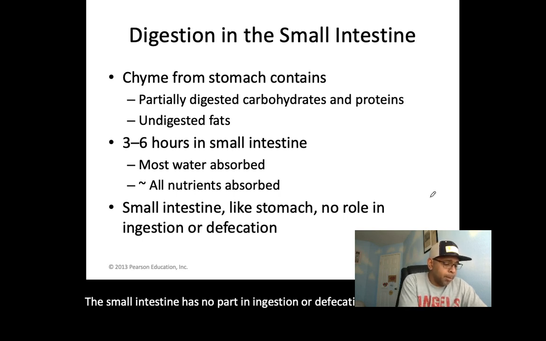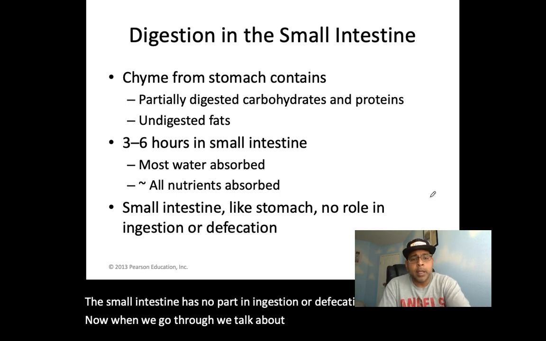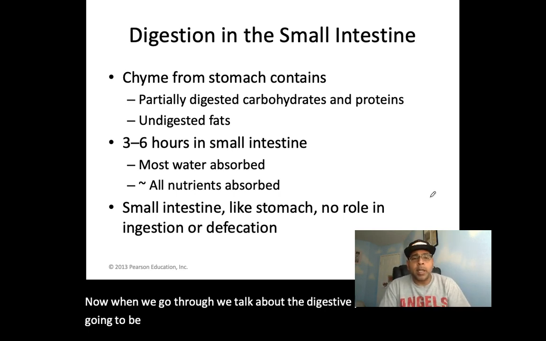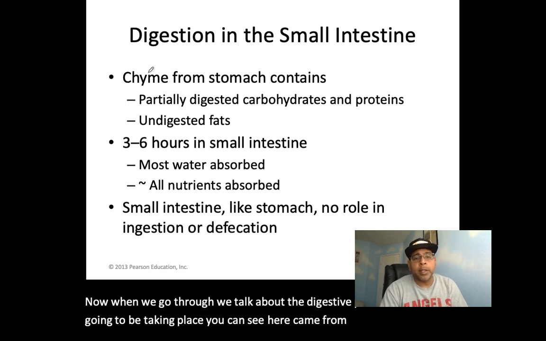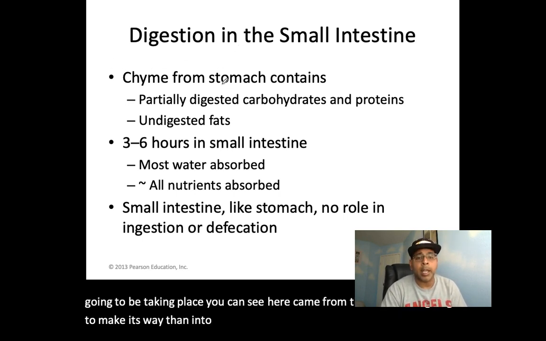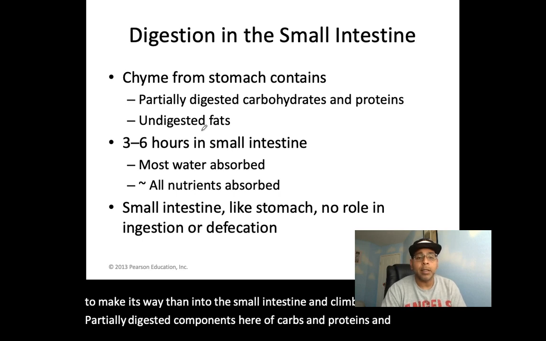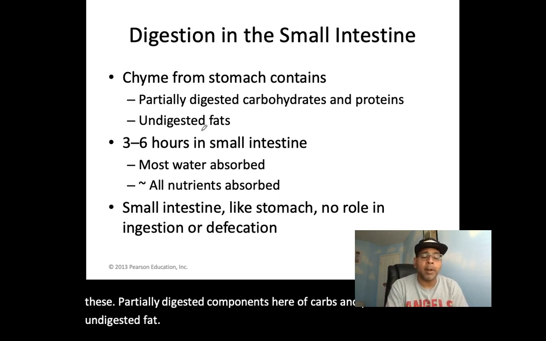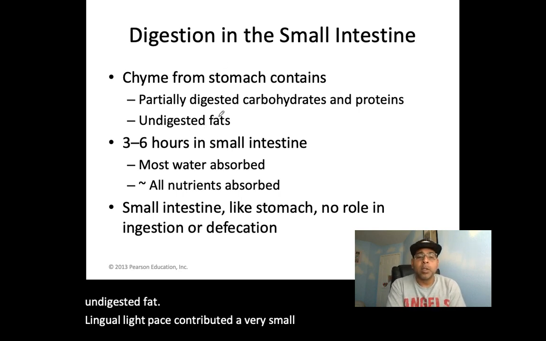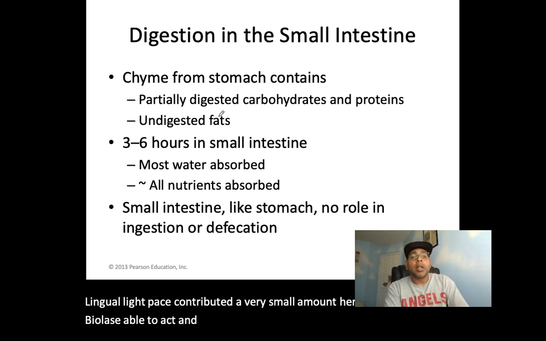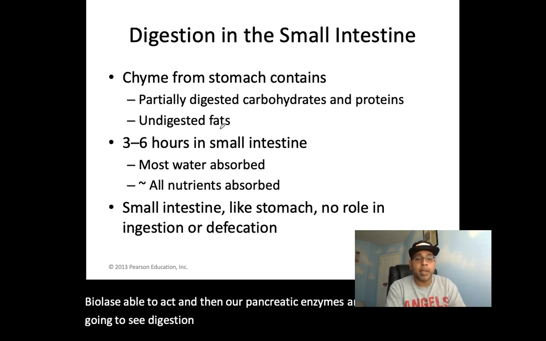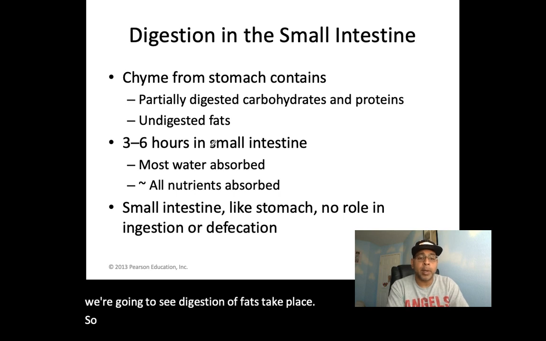Now, when we talk about the digestive processes taking place, you can see here that chyme from the stomach makes its way into the small intestine. Chyme itself contains partially digested carbs and proteins and undigested fats. Lingual lipase contributed a very small amount. When bile is able to act, and then our pancreatic enzymes are able to act, we're going to see digestion of fats take place. So the bile is very important there as well.